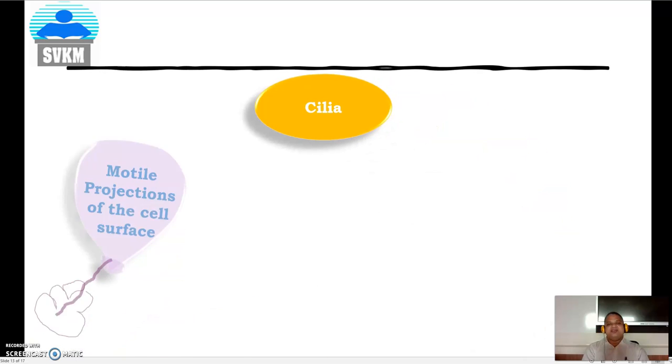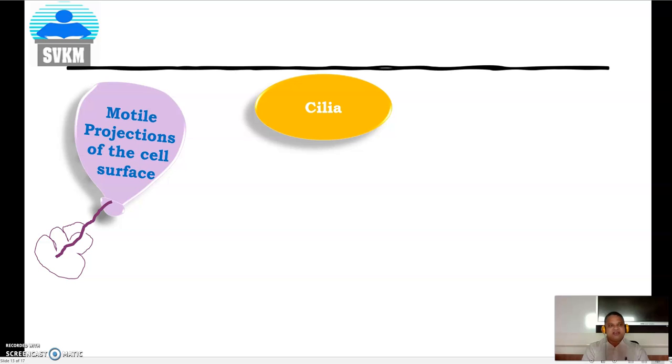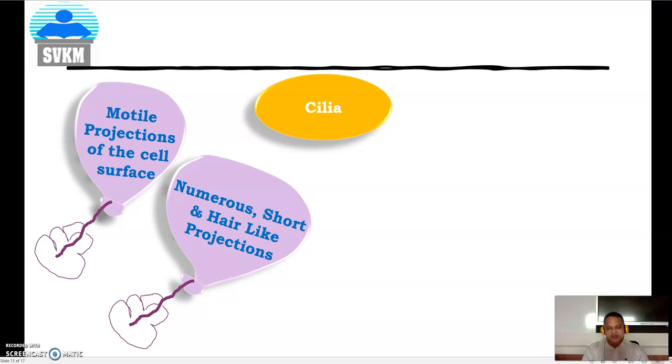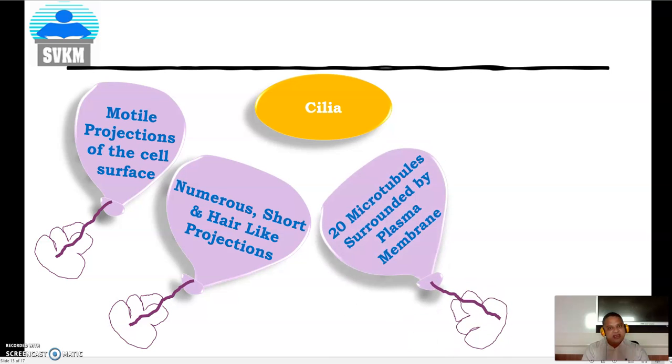Next organelle is the cilia. These are the motile projections of the cell surface. They are numerous in nature, short, and they have hair-like projections. I am talking about the plural word, that is cilia. Singular word is the cilium. Each cilium consists of 20 microtubules surrounded by plasma membrane.